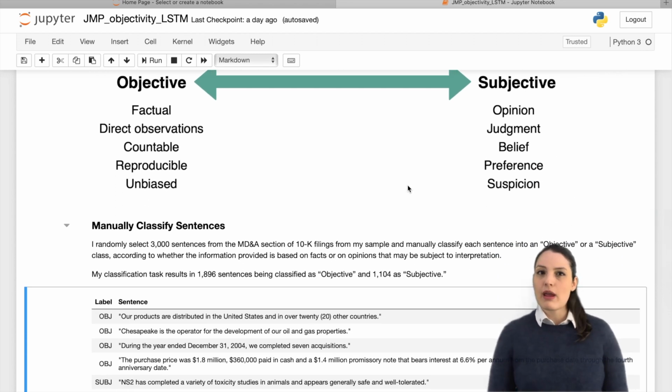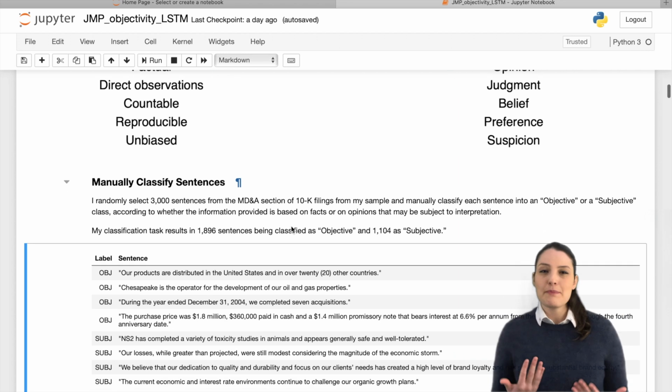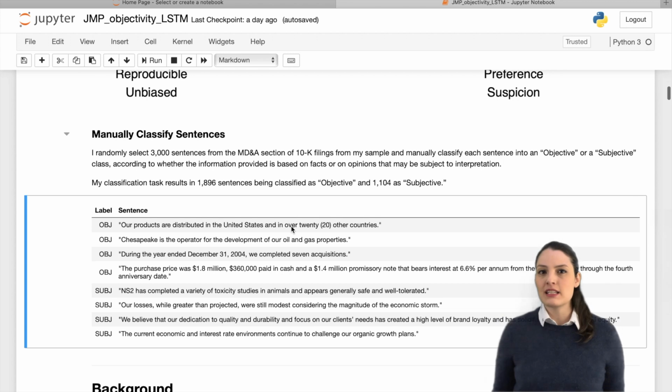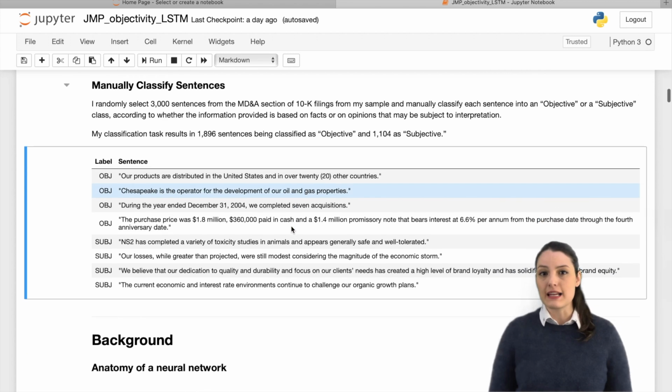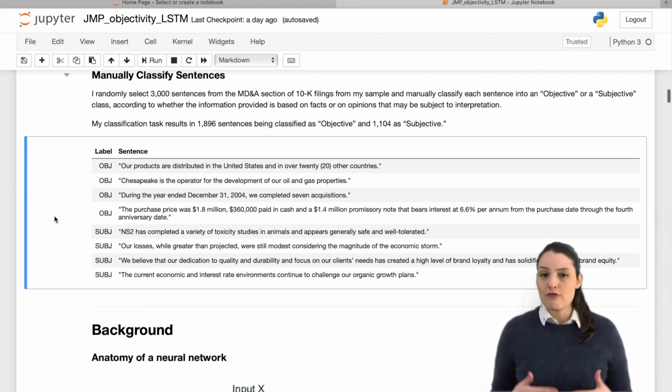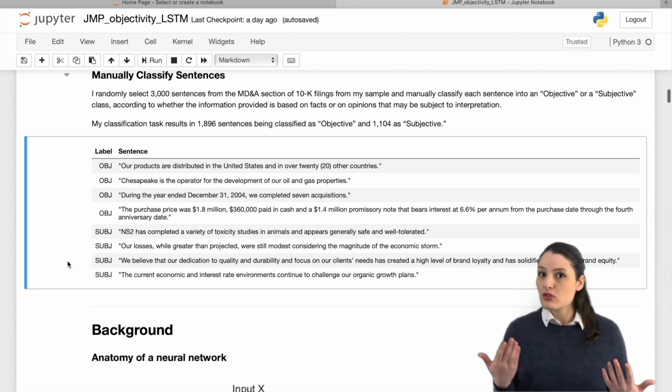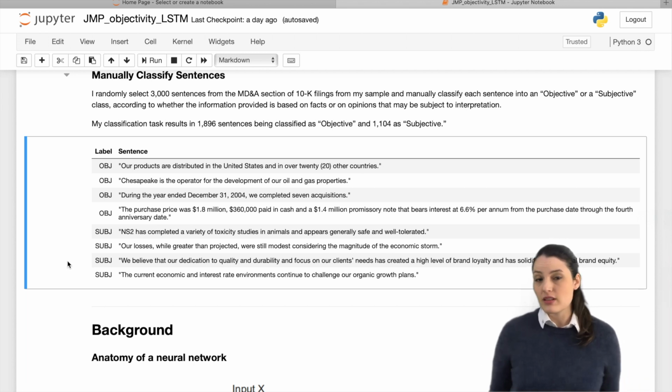So I start by randomly selecting 3,000 sentences from the MD&A section of 10-K filings from my sample. I manually classify each sentence into an objective or subjective class according to whether the information provided is based on facts or on opinions that may be subject to interpretation. Here are some examples of the sentences that I classified as subjective versus objective.